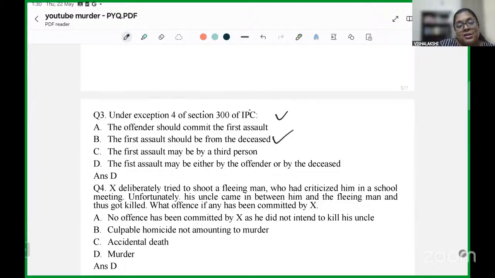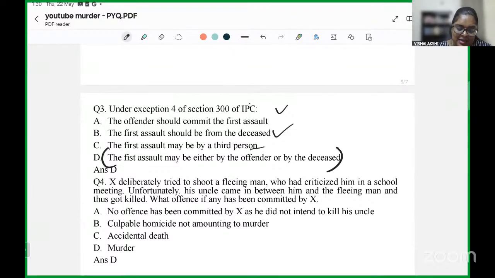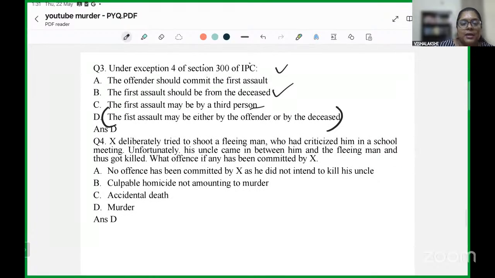The first assault should not be in relation to a third person. It can be from either of the parties who were involved in the fight. What is necessary is that there was a quarrel which led to a fight, and in a heat of passion either of the parties has caused the death of another. So this is the most appropriate response to the question.